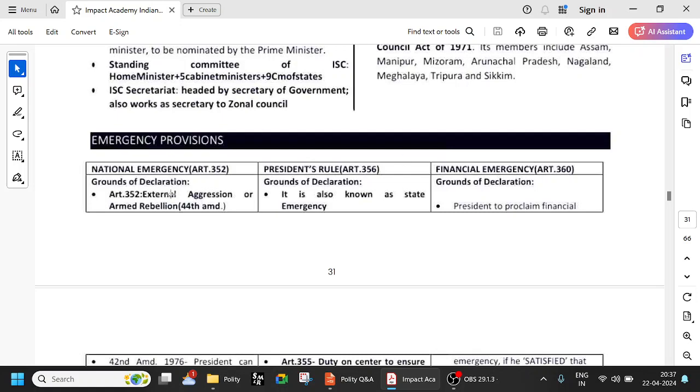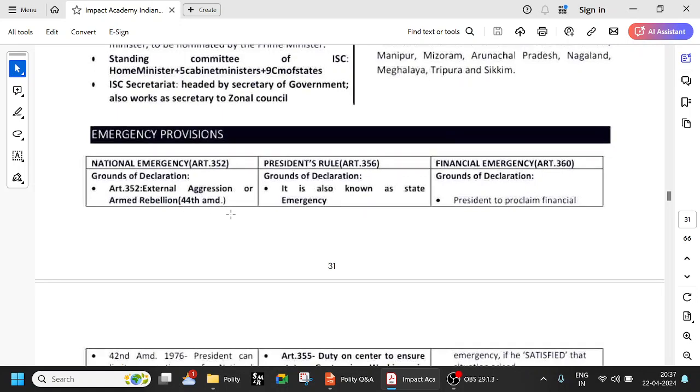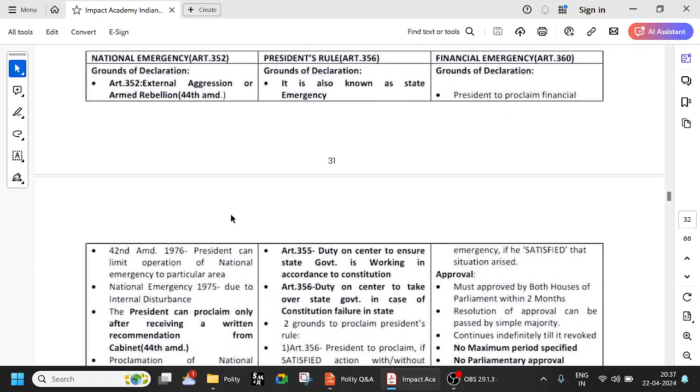So what is national emergency? Article 352 says external aggression or armed rebellion. Now this word armed rebellion has been added in the 44th Amendment. Before that it was just internal struggle, and it was misused in 1975, right? So national emergency was established. So it was changed in the 44th Amendment to armed rebellion.